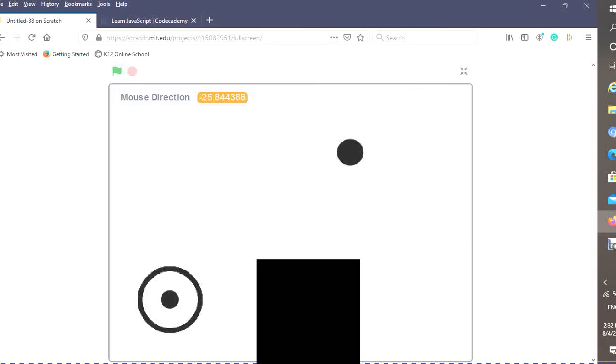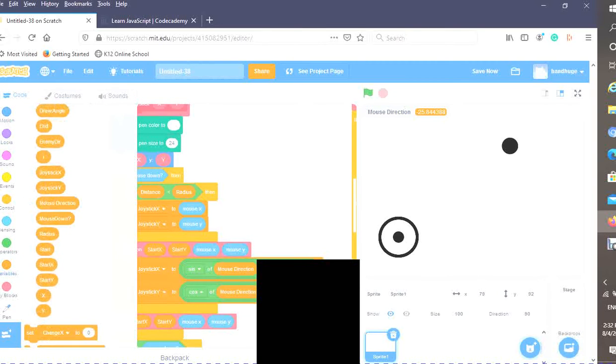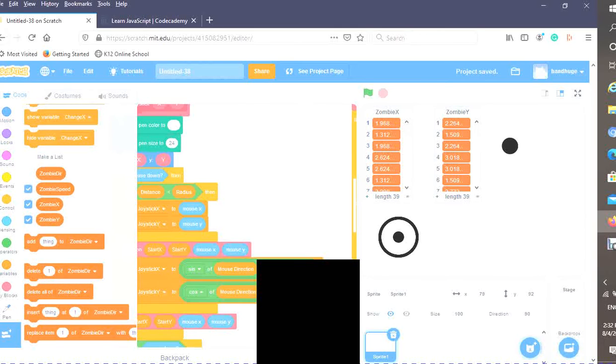So this is working perfectly now. So I'm going to hide the mouse direction because we know it works. And now I'm going to get back to the zombies.